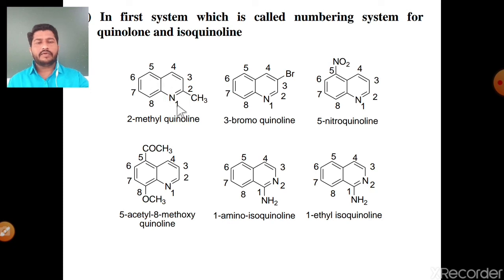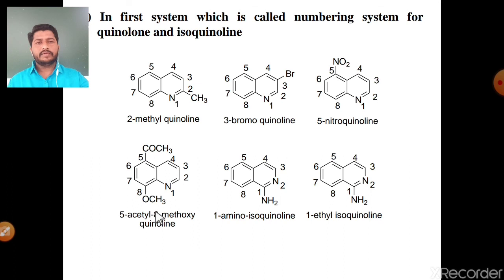At the first position, numbering starts from the heteroatom nitrogen. At the second position there is a methyl substituent, so the name of this compound is 2-methylquinoline. See the numbering 1, 2, 3. At the third position there is a bromine substituent, so the IUPAC name of this compound is 3-bromoquinoline. The next one: numbering 1, 2, 3, 4, 5. At the fifth position there is a nitro group, so the name of this compound is 5-nitroquinoline.